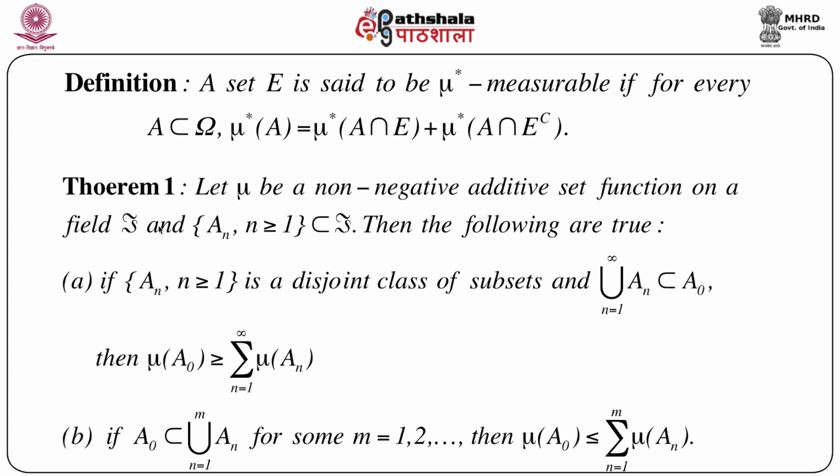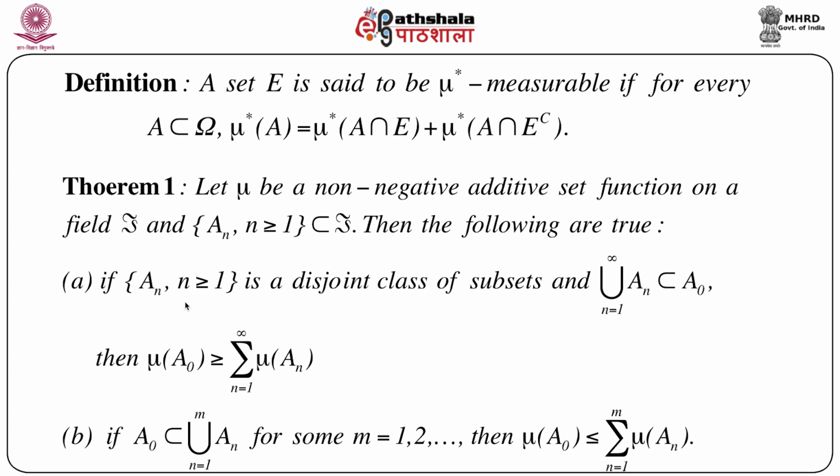Now the much awaited theorem. Let mu be a non-negative set function on a field script F, and A n is a sequence of sets, each A n a subset of script F, that means the field. Then we claim that the following are true.